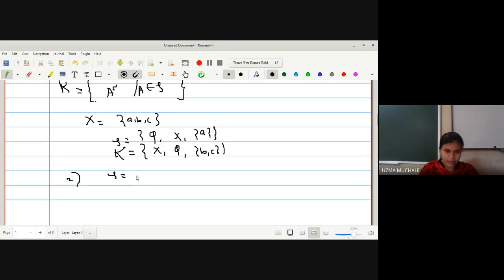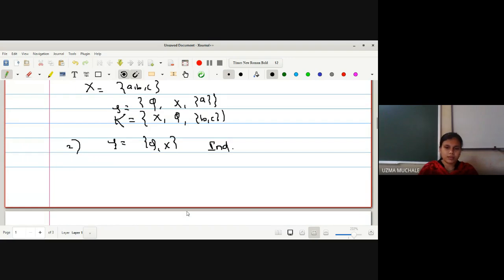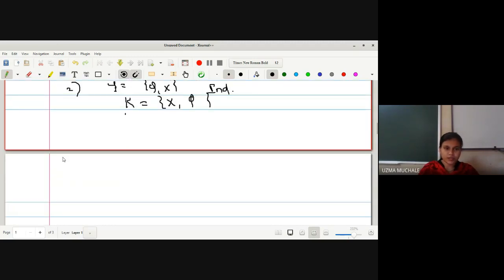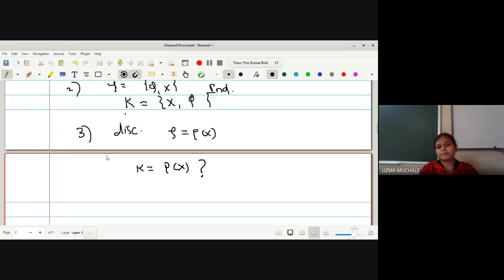Now can you write what the family K is in the case of an indiscrete space? What will be the family K in the indiscrete space? Same as that of tau, right. Complement of phi is X, complement of X is phi. Let us go for the next one, that is the discrete space. Here we do not know what X is, and we do not know what the power set of X is. Now, can you say that the family K is again the power set of X in the case of a discrete space?